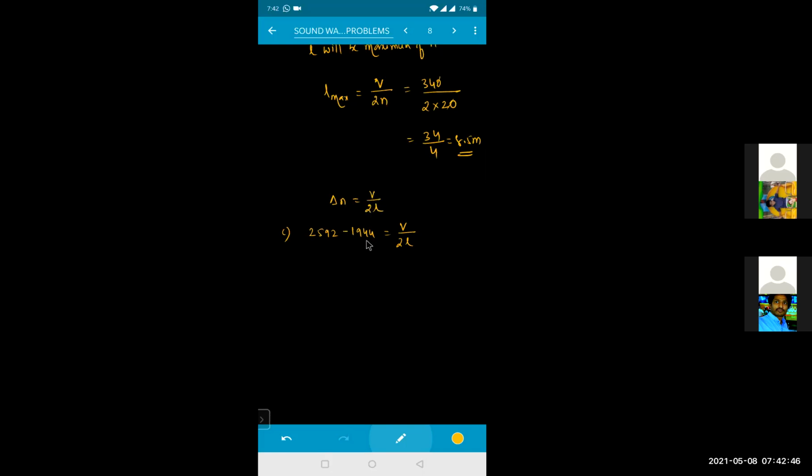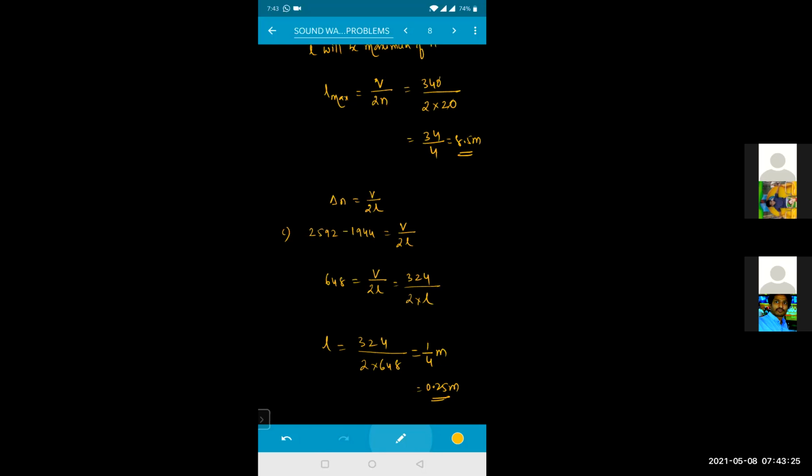So 2592 minus 1944 is how much? 648, sir. 648 equals V by 2 into L. V is given as 324, so 648 equals 324 divided by 2 into L. That means L equals 324 divided by 2 into 648. That will become 1 by 2 into 2, which is 1 by 4. So it is 1 by 4 meters, or 0.25 meters. So that must be the length of the tube.